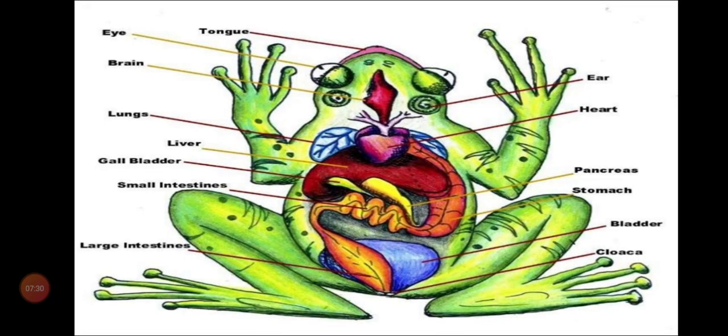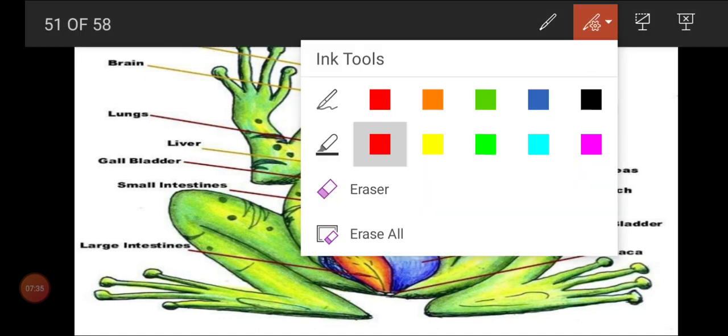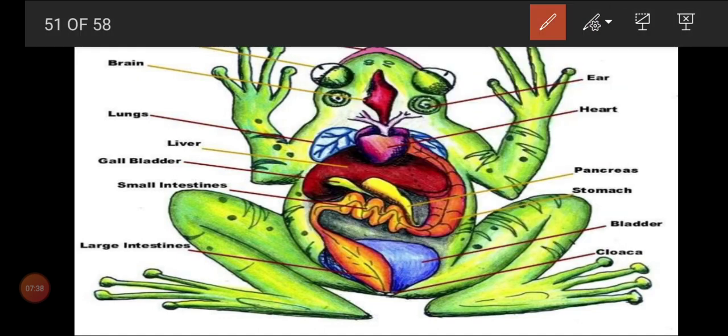Okay, this is the structure. Now see the tongue. The eyes have eyelids, I'll show you. This is the structure of the tongue. Then the eyes have eyelids, and here we can't see it externally. This is the tympanum, and we can see the brain, and they possess lungs like human beings. The heart has how many chambers? It contains only 3 chambers, 2 auricles and 1 ventricle.